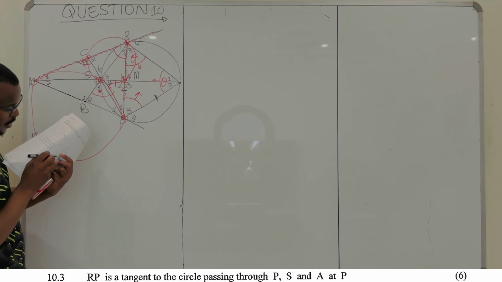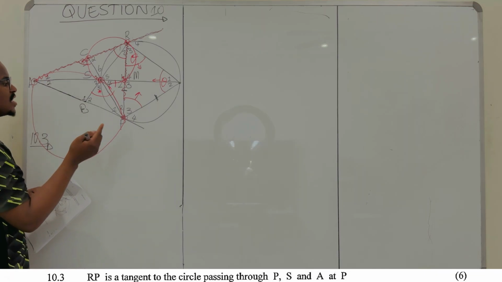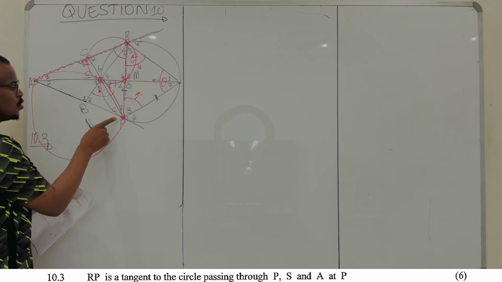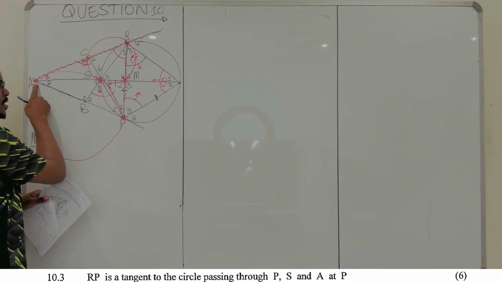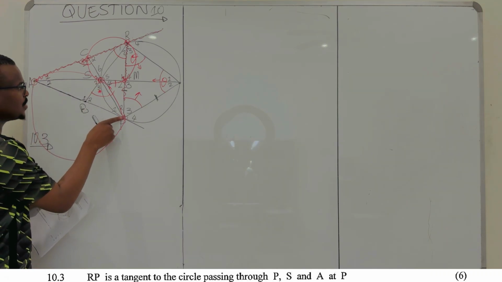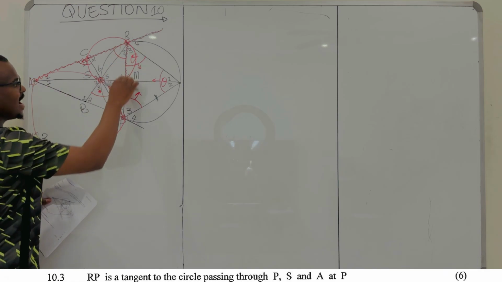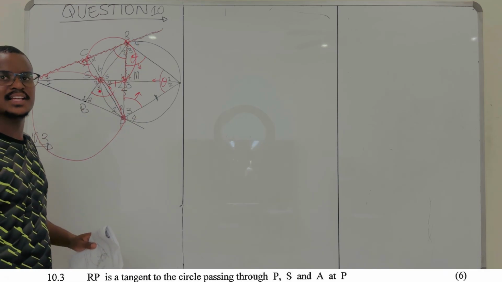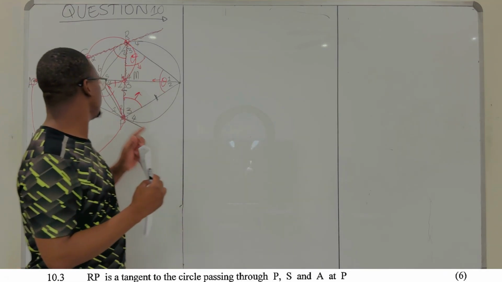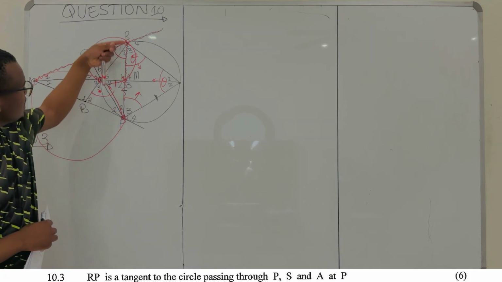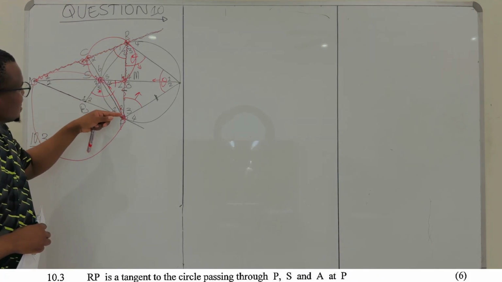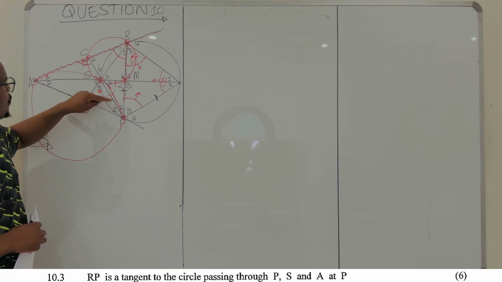They are saying if there's a circle that passes through P, S, and A, the line PR is a tangent to that circle at point P. So they want us to prove that RP or PR is a tangent to the circle that passes through P, S, and A.